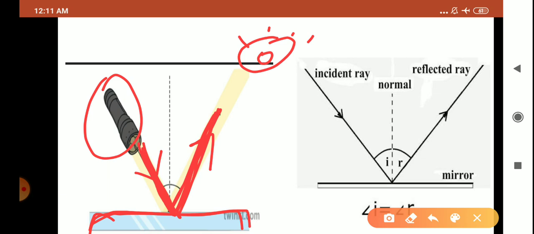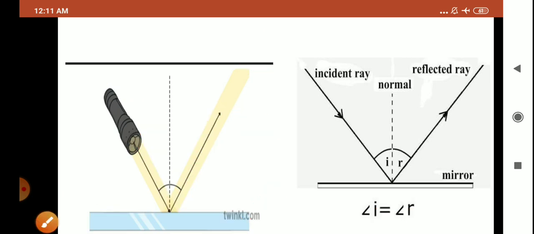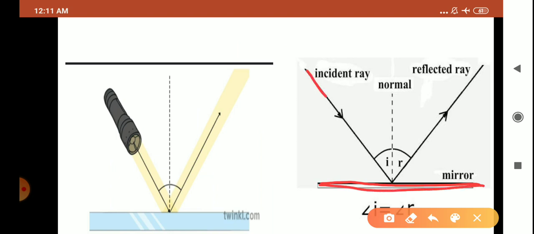Now, children, we are going to give names to these terms. Whichever light falls on the reflecting surface, suppose this is the mirror, and on this mirror the light is falling, so whichever light falls on the reflecting surface.